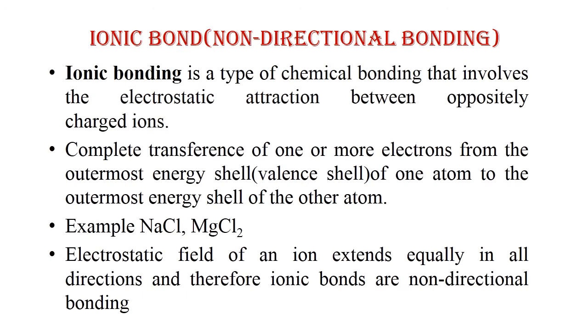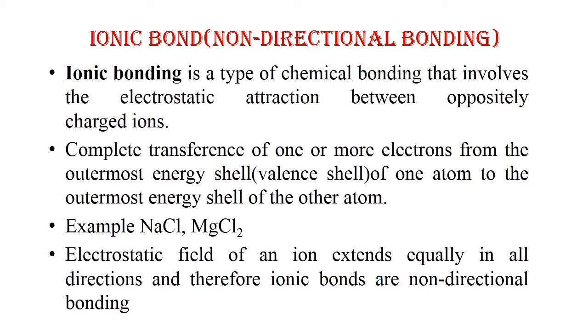We will discuss each type of chemical bonding in detail. So we start with the ionic bond, which is also known as non-directional bonding. Now what do you mean by ionic bond? Ionic bonding is a type of chemical bonding that involves the electrostatic force of attraction between two oppositely charged ions. In this, there is a transfer of one or more electrons from the outermost energy shell, or you can say the valence shell, of one atom to the outermost energy shell of the other atom.